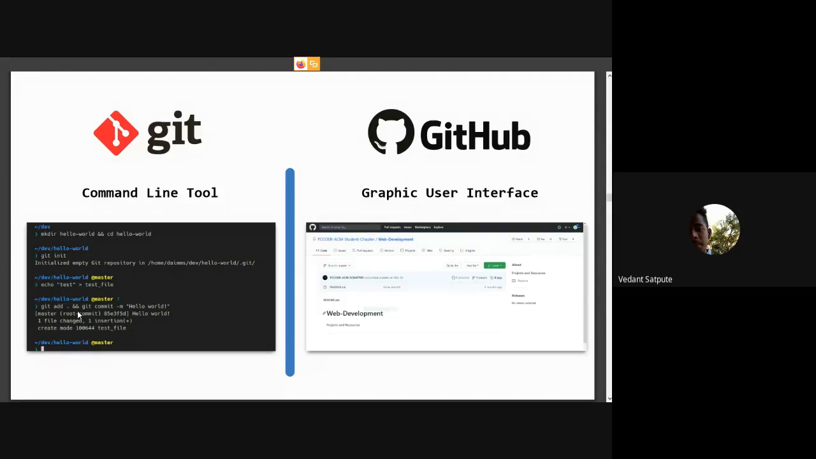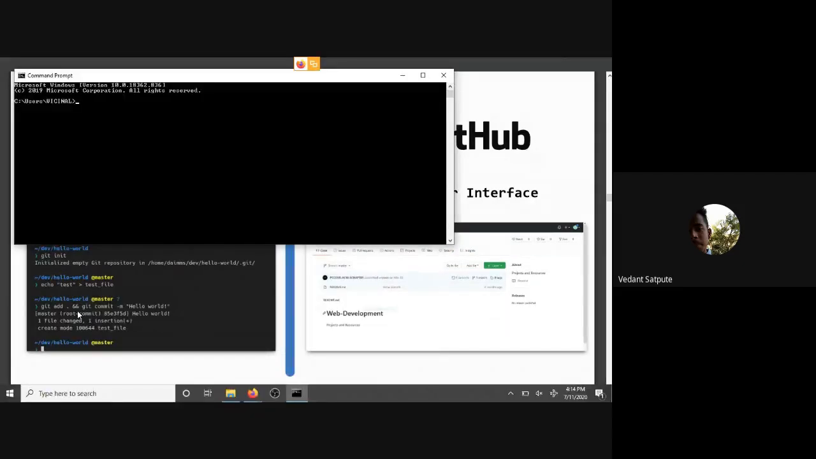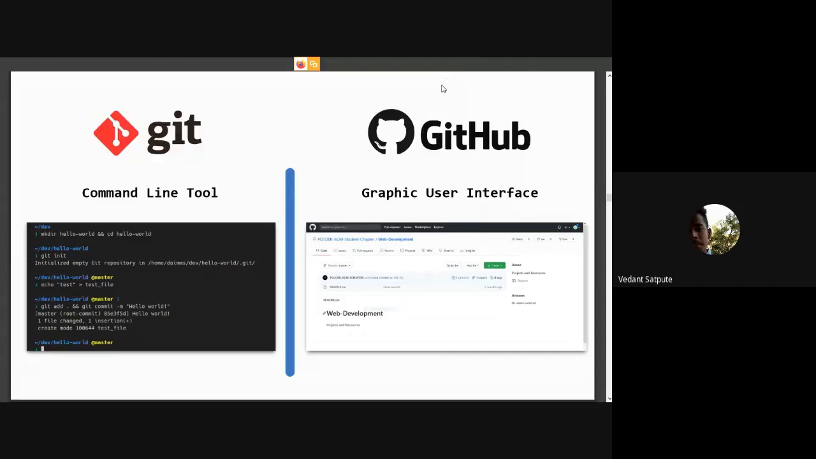Now suppose you have big projects to be done. You are in the command prompt, creating files and typing code line by line. That will be too hectic. To solve this problem, they introduced GitHub, which gave us a graphical user interface with buttons so that we don't have to type all the commands in our terminal. So yes, that's why GitHub was introduced.